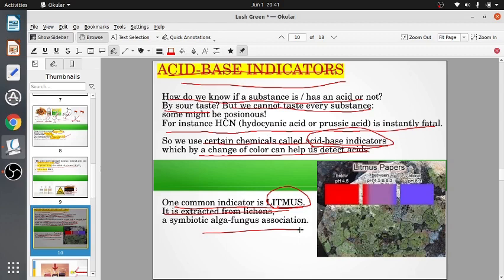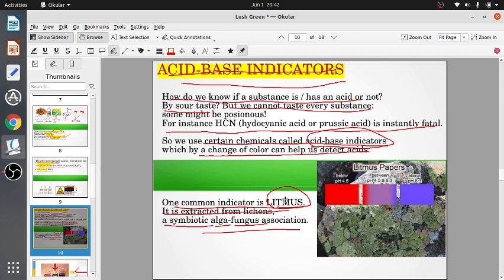Alga is green, it can photosynthesize and it supplies food to the fungus, and fungus is non-green, it cannot make food, but it holds water. It keeps the alga hydrated. So alga gives food, fungus gives water. This is how the mutually beneficial association is called a symbiotic association.